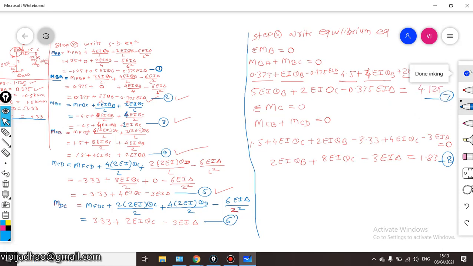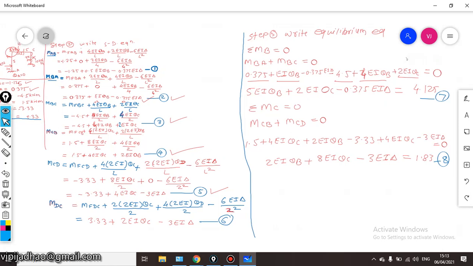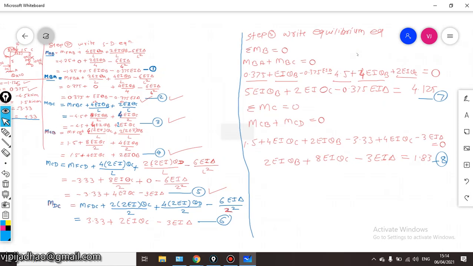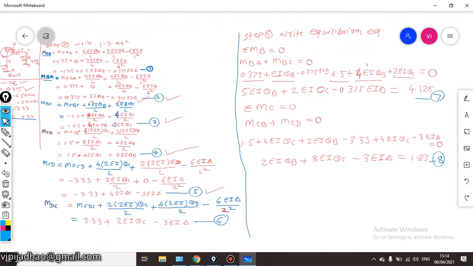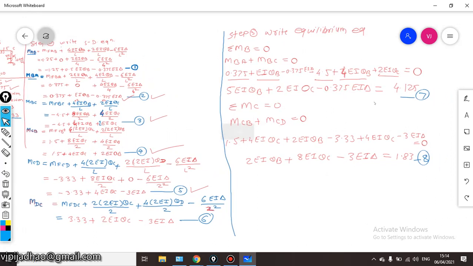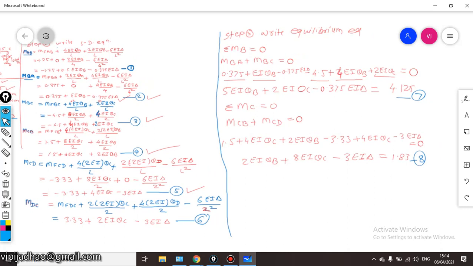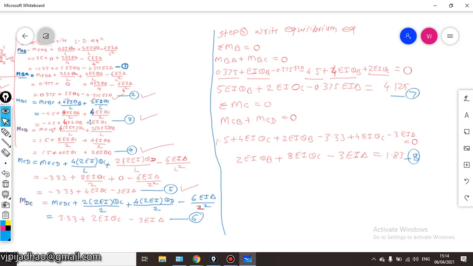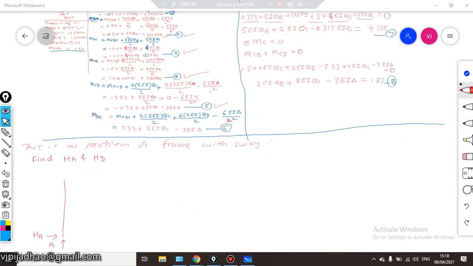Now we have to develop one additional equation. We have written down the two equilibrium equations, but we need three equations of equilibrium for solving this type of problem with sway. So we will develop one additional equation of equilibrium now. We will draw the free body diagram for column AB. So consider all the forces acting on this particular column as positive.